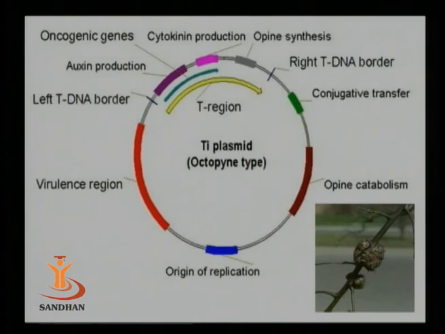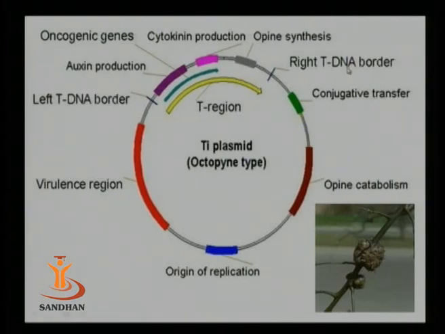Very interesting and important are the TI plasmids. These TI plasmids are carried by the organism Agrobacterium tumefaciens, which is responsible for causing crown gall, as we have seen in the previous slide. As you can see here, this plasmid contains the T region. This plasmid can get transferred and integrated into the plant cell.